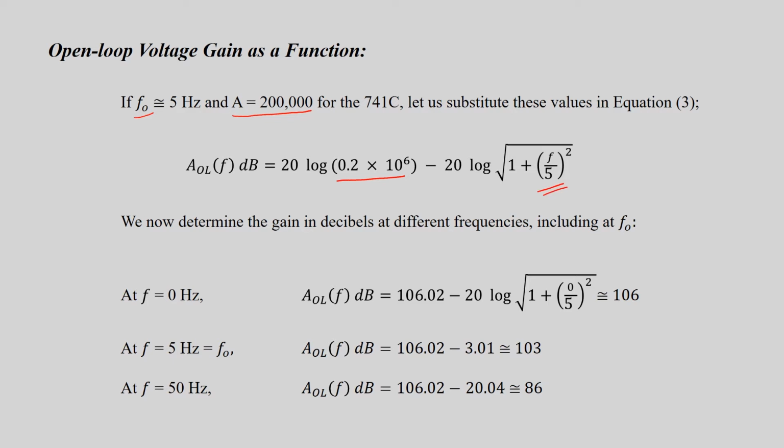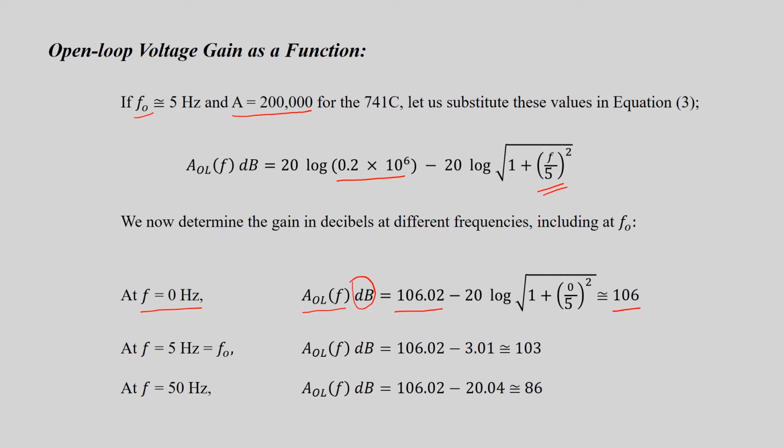Now F is a variable and we can vary it from 0 to certain megahertz to get the value of AOL as a function of frequency. Putting F equal to 0 Hertz and the value of A, AOL in decibels becomes 106.02 minus 20 log root of 1 plus (0 by 5) squared, which is nearly equal to 106 dB.